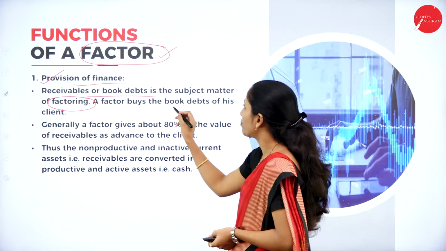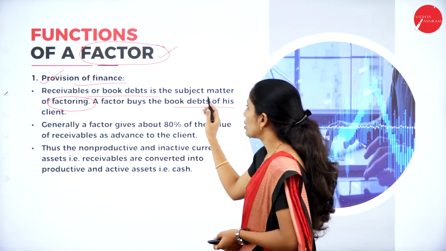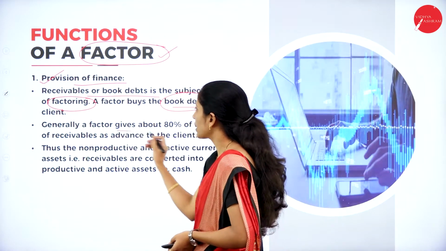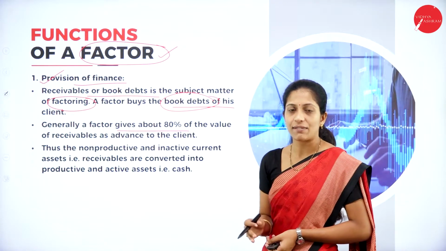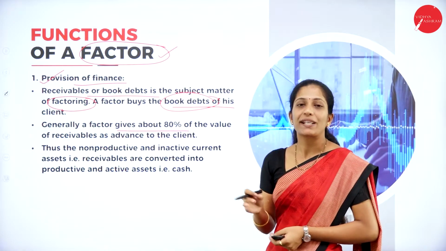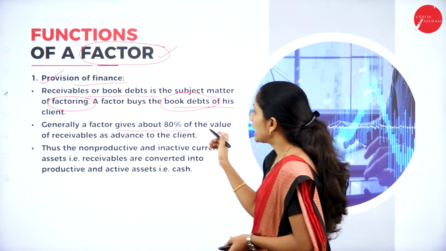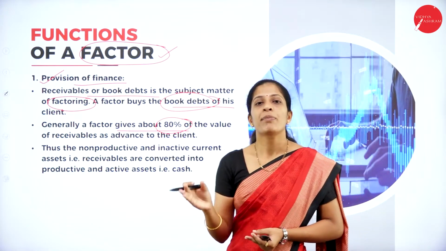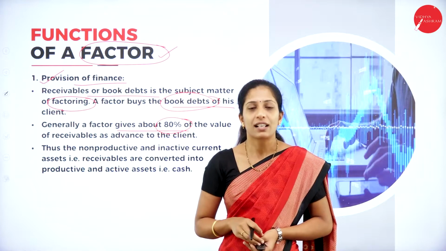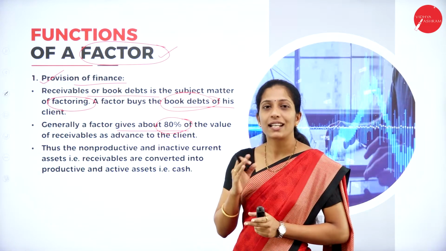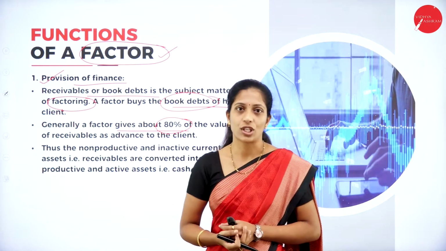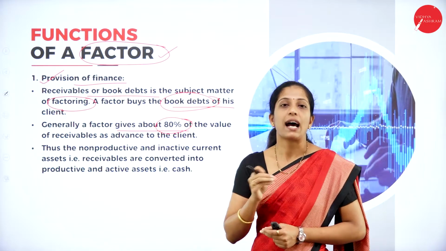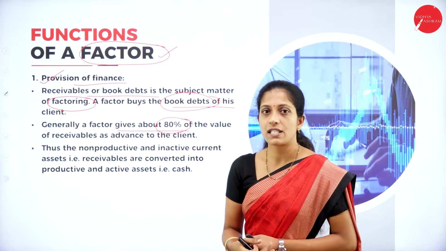So a factor buys the book debt of his client. This we all know. Generally, a factor gives about 80% of the value of receivable in the form of advance, and the remaining 20% will be given on the date of receiving the amount from the customer. Upon that also he will deduct 10% as his charges. There may be chances where the factor will deduct 10% of the total amount as service charges for rendering the service to the customer.